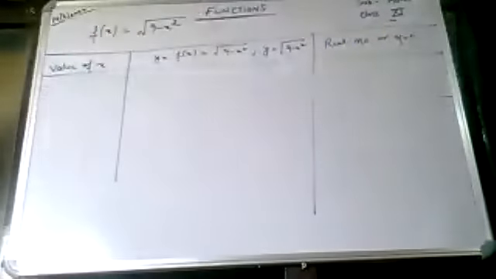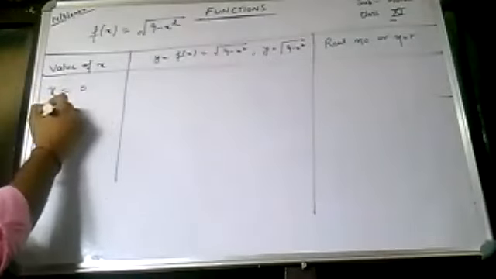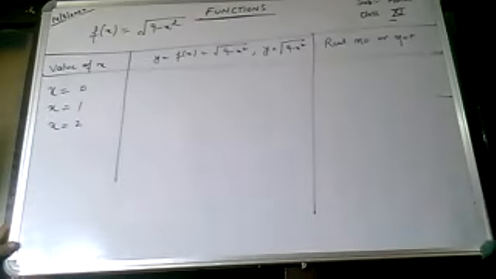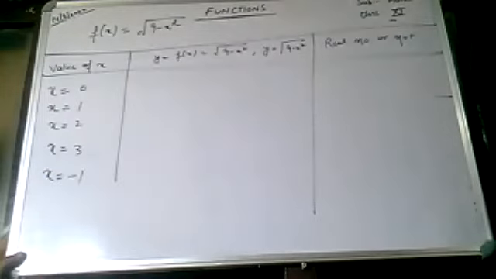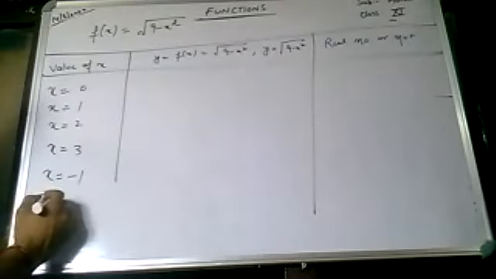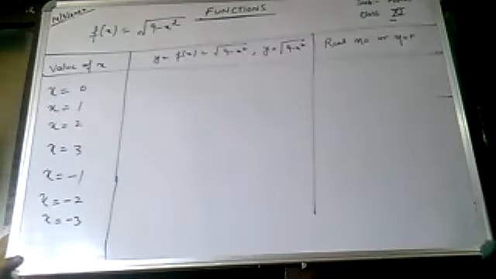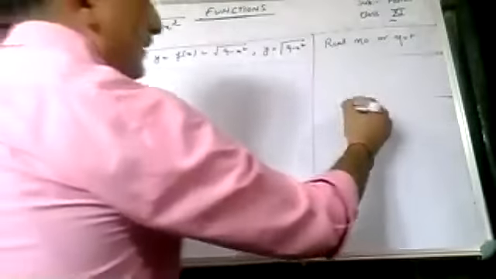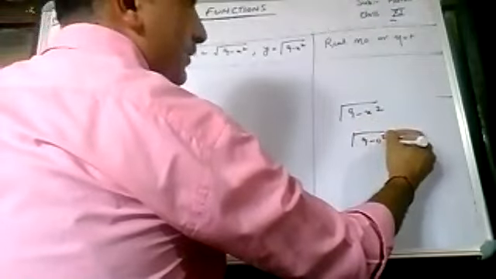So class, let us assign the value as x को मैं वैल्यू देता हूँ 0, x को 1 लगाते हैं, x 2, start with the positive value. ठीक है, then x comes 3, x को मैं वैल्यू अब नेगेटिव लगाता हूँ -1, x as -2, x as -3 and so on. Clear? दो x को वैल्यू 0, so यहाँ पे क्या आएगा, this is under root of 9 minus x square, so under root of 9 minus 0 square, so this is under root of 9, so y is 3.